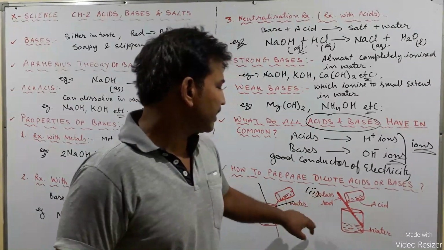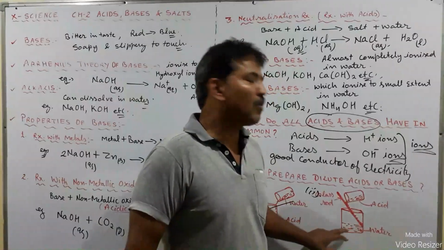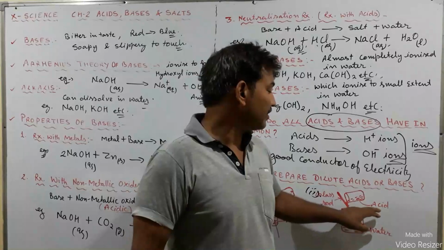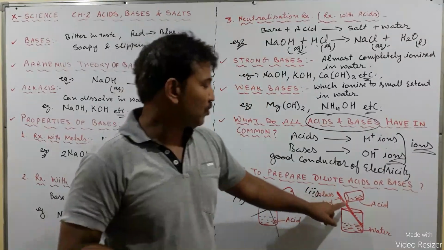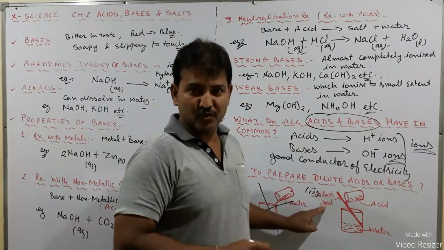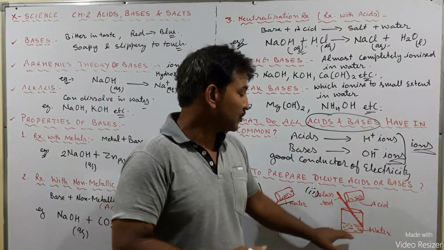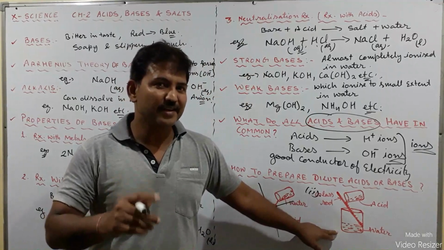Let us talk about the second one. In the second method we are adding the acid to the water, in a small amount, drop by drop, using the glass rod. We drop the acid drop by drop, with constant stirring of the beaker that contains the mixture.